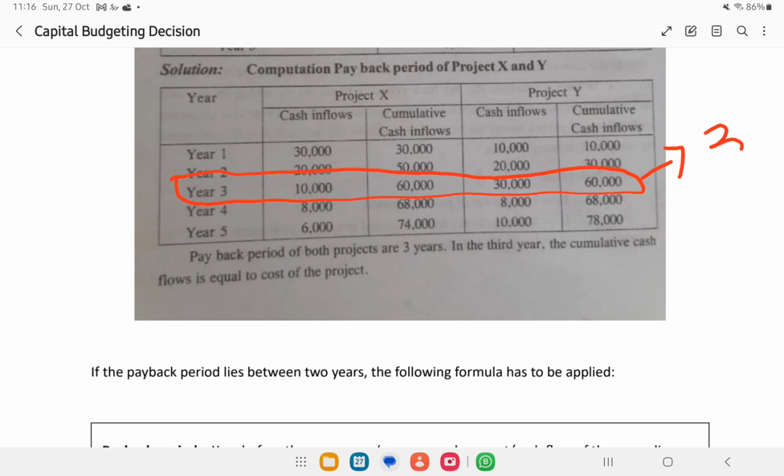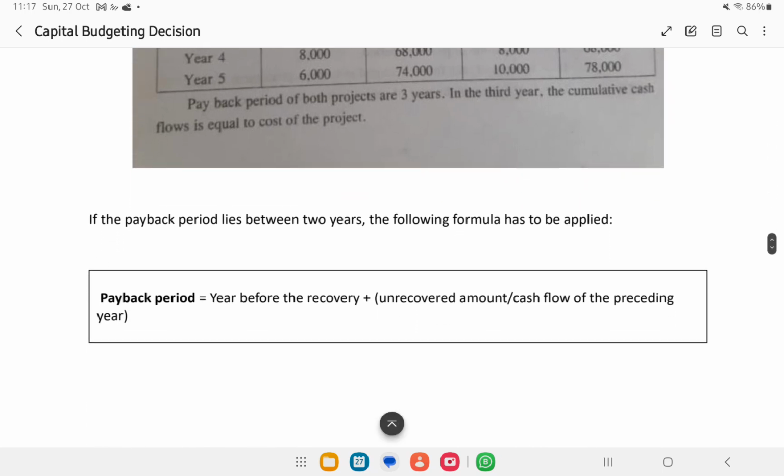This is one of the main limitations of the traditional payback period method. Here we can't choose between these two investments. Just imagine that project X will pay back by the third year and project Y will pay back only at the fourth year. If it was like that, we can select project X. Why? Project X repays us as soon as possible. But here, since both projects pay back the amount in the third year, we will have to move to another method like the ARR method to make further decisions.